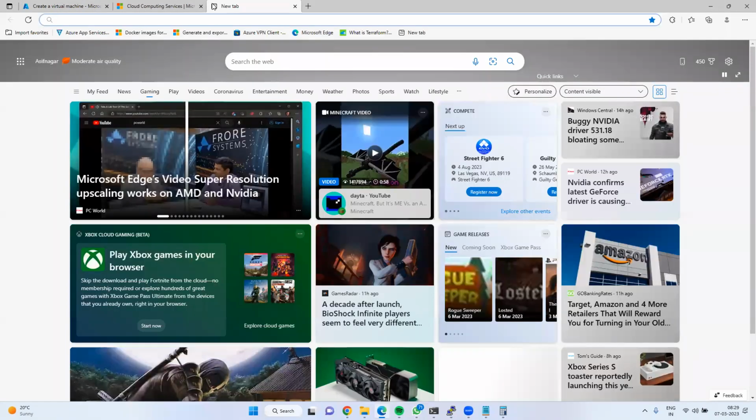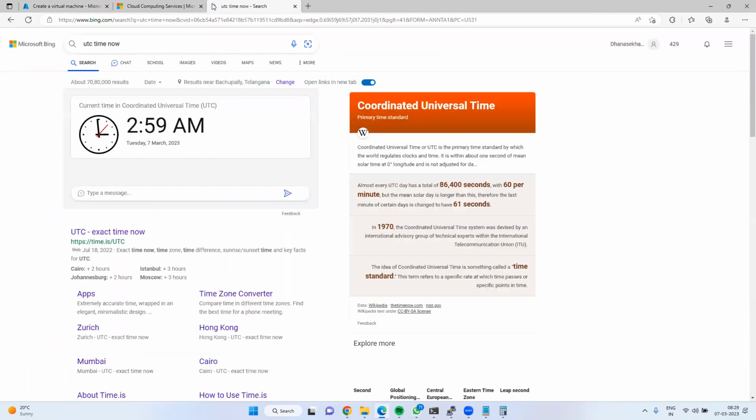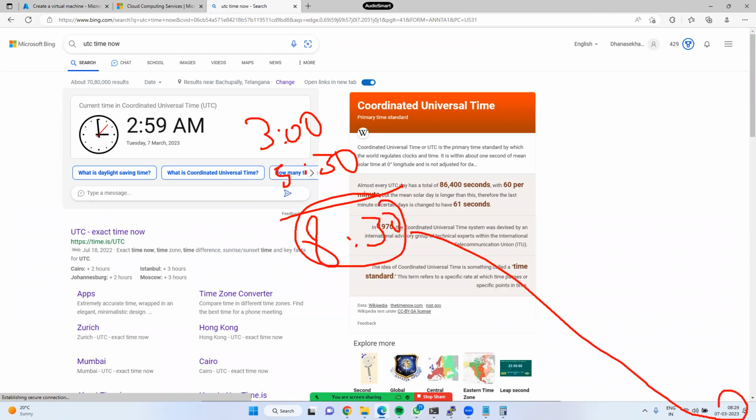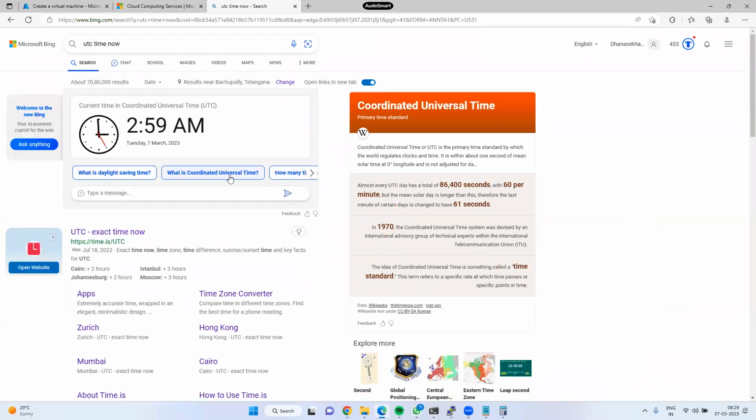Okay, go to Google, just type UTC time now. Around 3 o'clock. Assume that 3 o'clock. 3 plus 5:30, how much, guys? 8:30. Okay, our time is also 8:30. Time zones are very important.